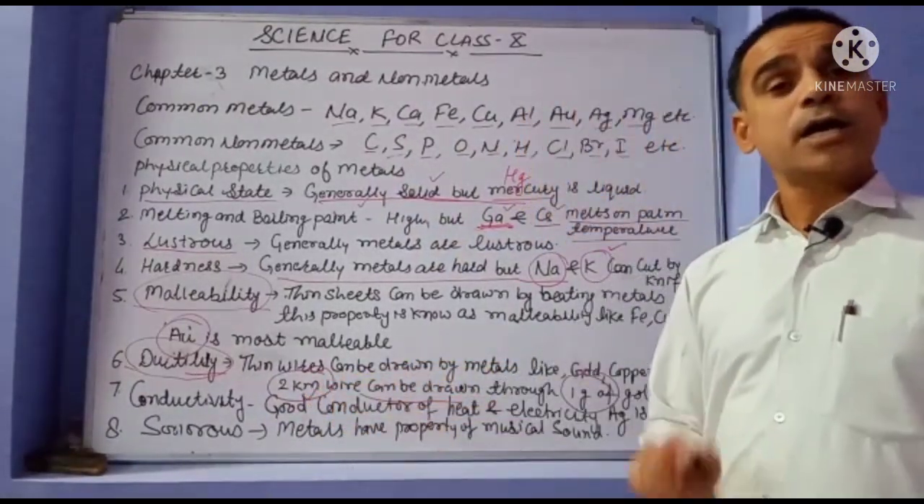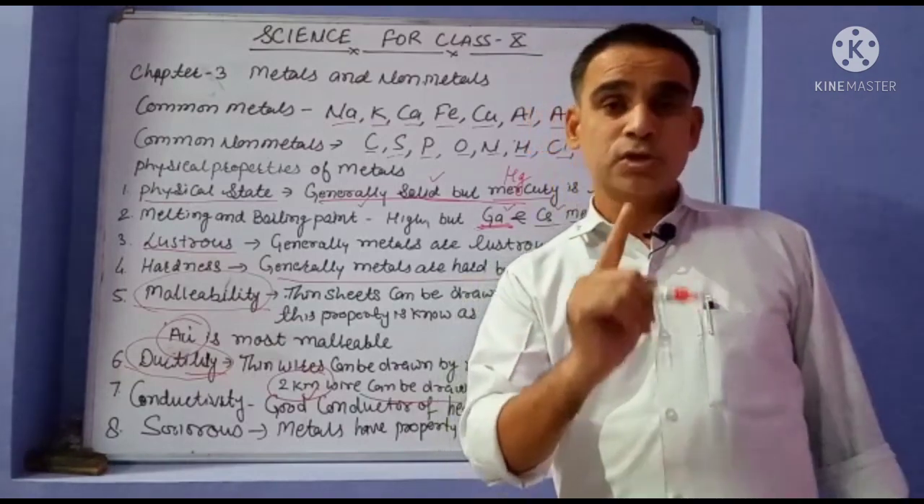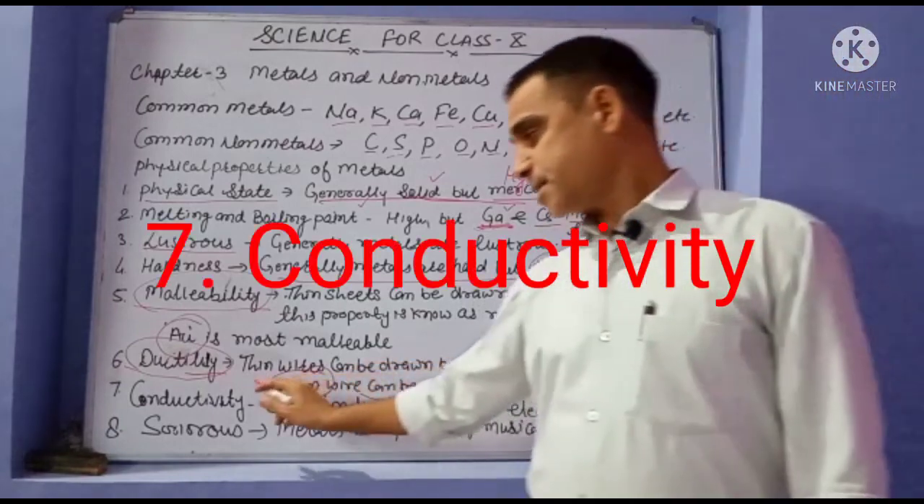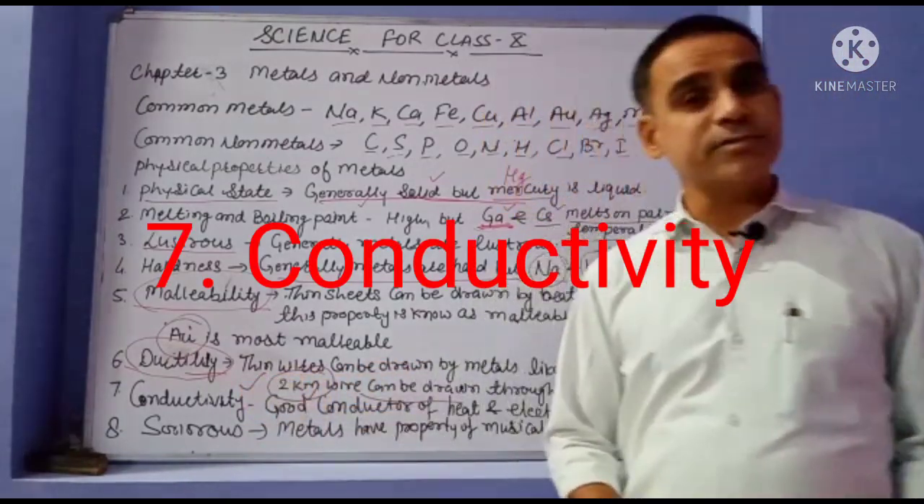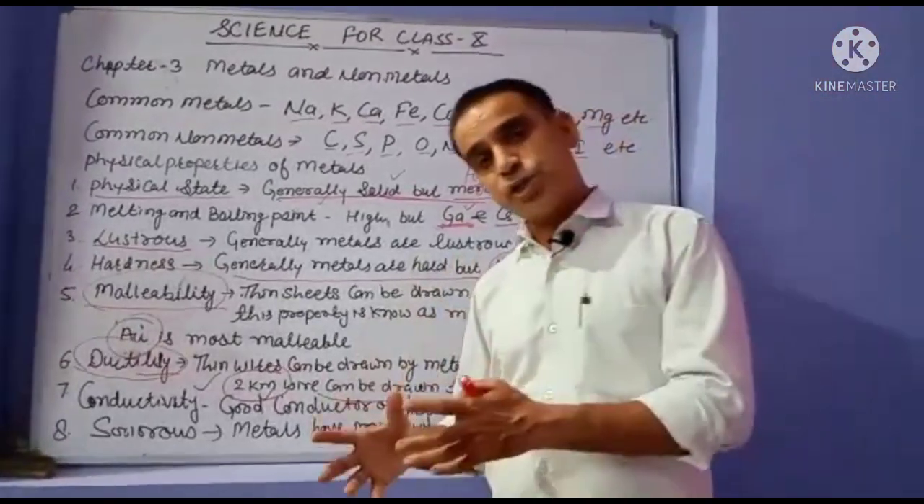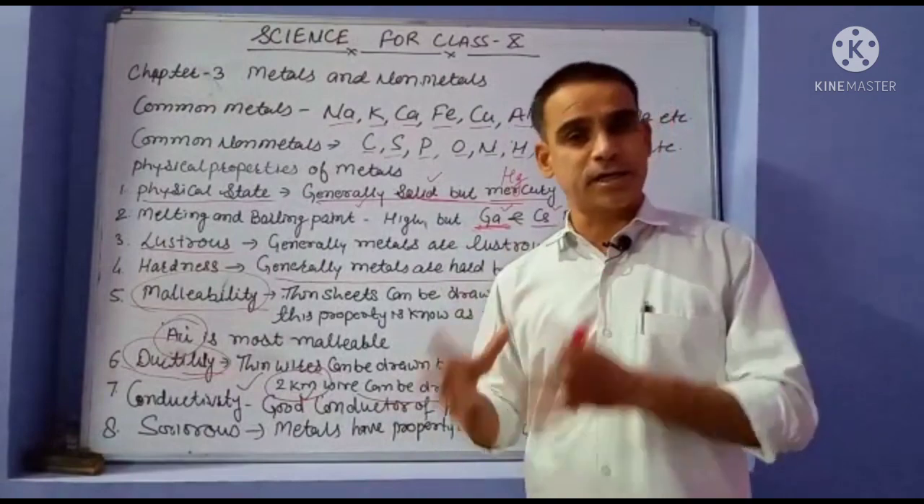A 2 kilometer wire can be drawn by only 1 gram of gold. So gold is the most ductile metal. Next property is conductivity. Conductivity means metals can flow electricity or heat, meaning they are good conductors of heat and electricity.